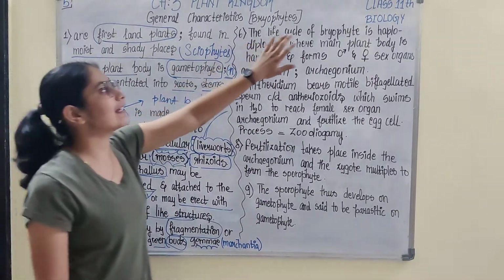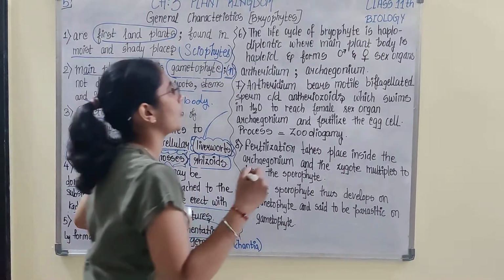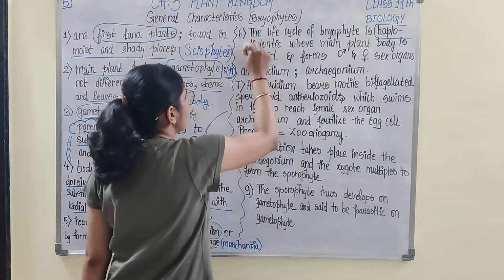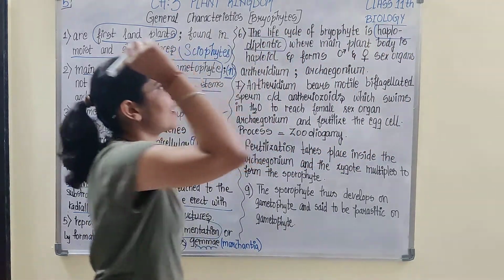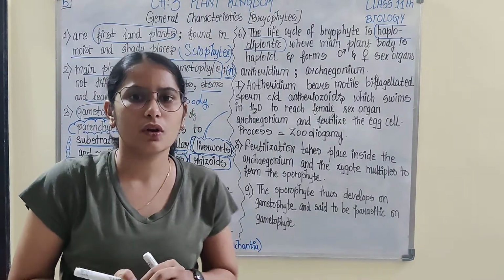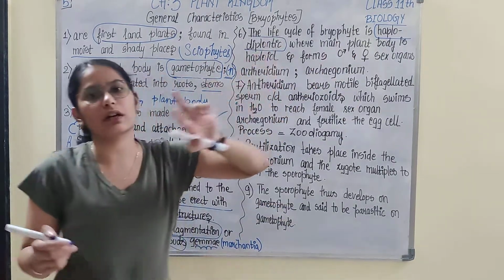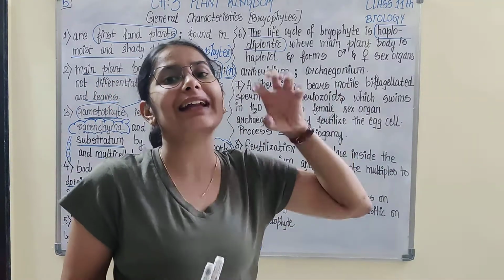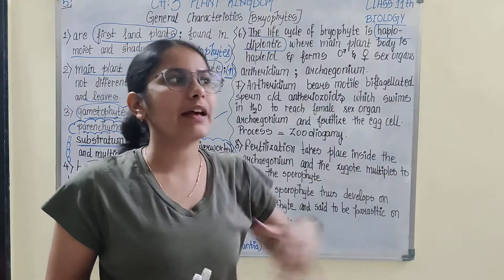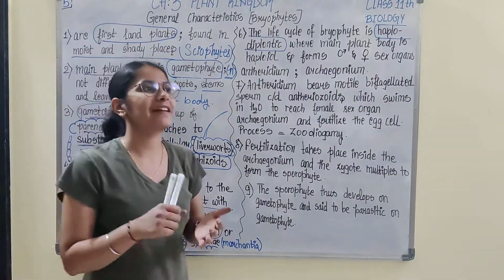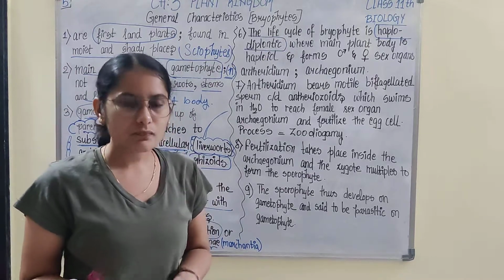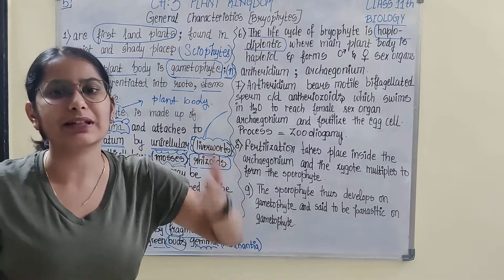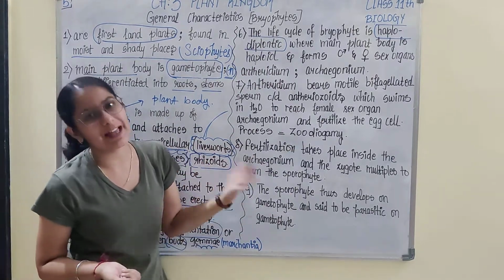Next, the life cycle of bryophytes is haplodiplontic. So when I asked you to hold your breath for a few more video lectures, at some point in this series we would be reaching a video lecture on plant life cycles, where you would understand gametophyte and sporophyte in more detail. Also, you would be studying haplontic, haplodiplontic and diplontic life cycles. These are the types of life cycle.